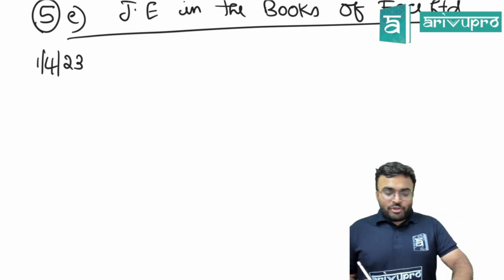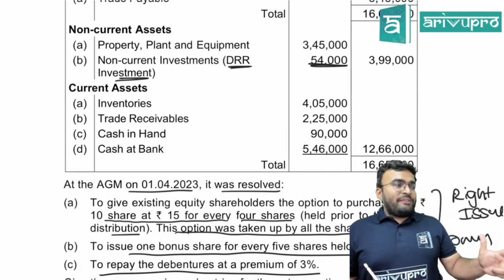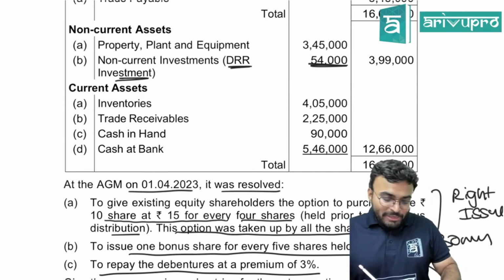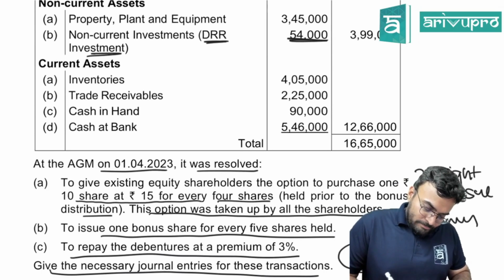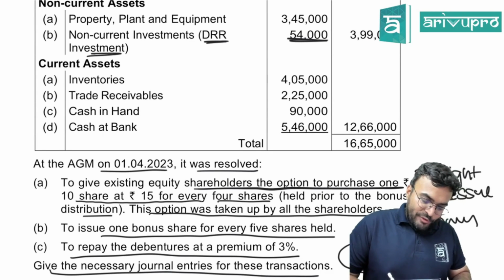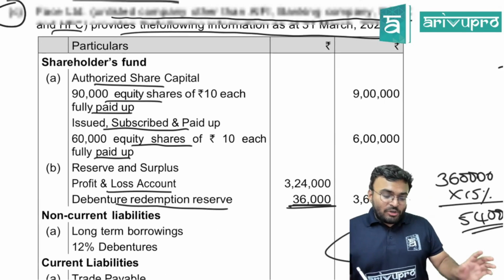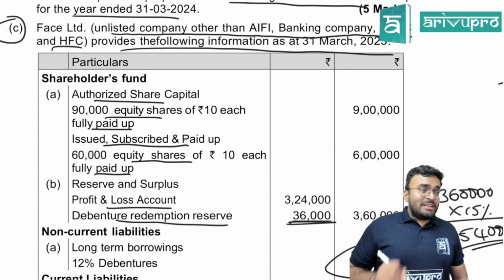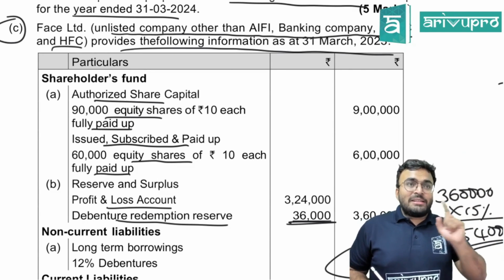Tell me what should be the entry. First, what is happening? Right issue, bonus issue, redemption. What is happening first? Right issue. How many shares? They said the option is to purchase 1 rupees 10 share at 15 for every 4 shares held. What is the number of shares right now? 60,000 or 90,000? 60,000. 90,000 is authorized capital.